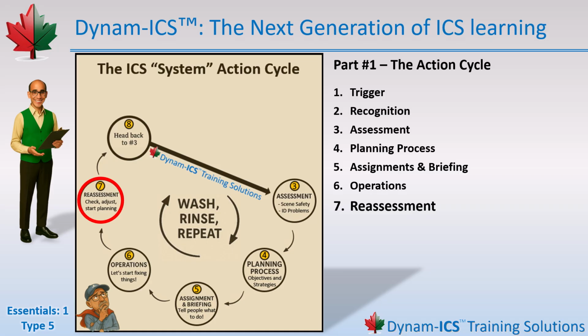That's reassessment. And yes, sometimes this means going back into quick planning mode, a new objective, a new strategy, or a new resource request. That's normal. That's ICS. Always remember, the situation is changing. Your resources are moving, and what was safe 10 minutes ago might not be safe anymore. Reassessment protects your responders and keeps your plan aligned with reality. Once you've checked in, made your adjustments, and confirmed things are going along smoothly, and you're winning the battle, head on over to Step 8. Pass go, collect $200.